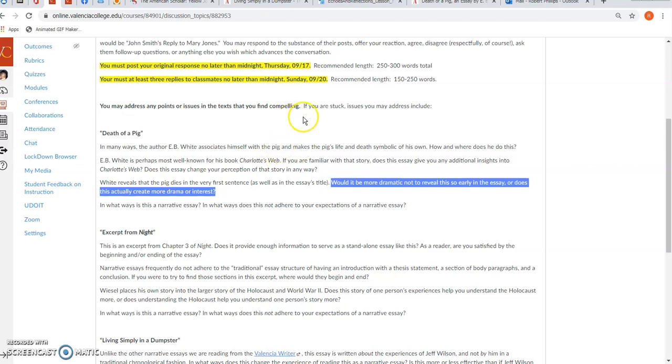There's no right or wrong answer. We want to hear what you think, because this may have to do with how you write your essay. If there's some dramatic moment, do you want to reveal that earlier on, or do you want to maybe hold that off till later in your essay? What do you think would be more effective? Kind of a standard question.